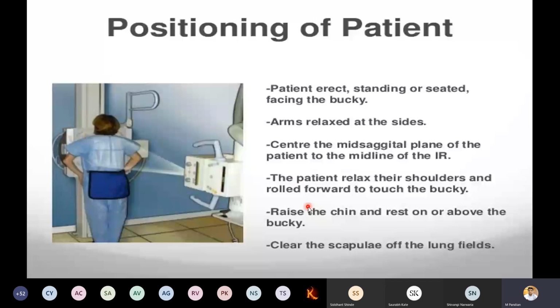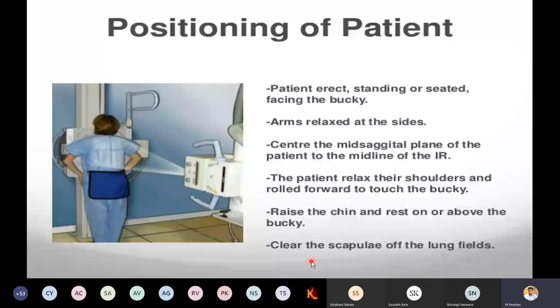The patient relaxes their shoulders and rolls forward to touch the bucky. They can hold also, raise the chin and rest it on or above the bucky, and then clear the scapula from the lung field.